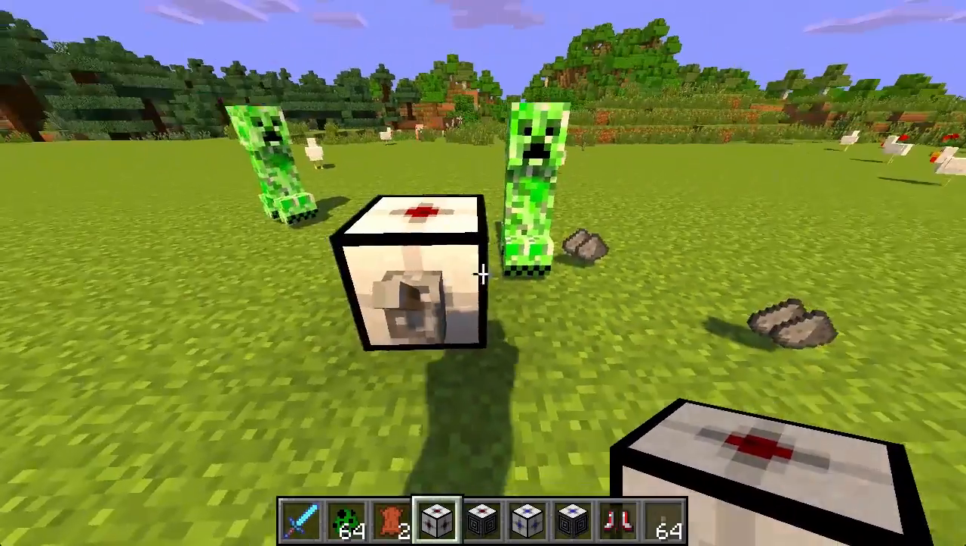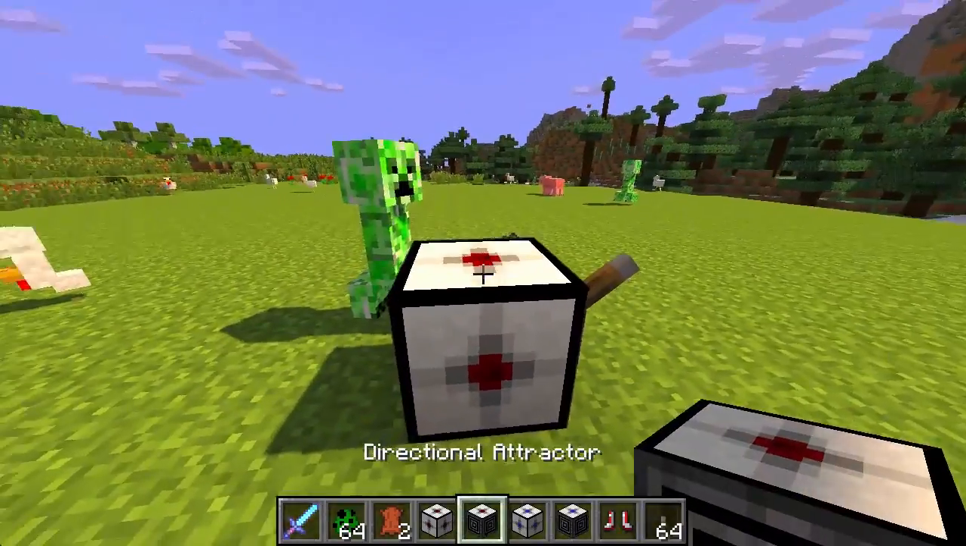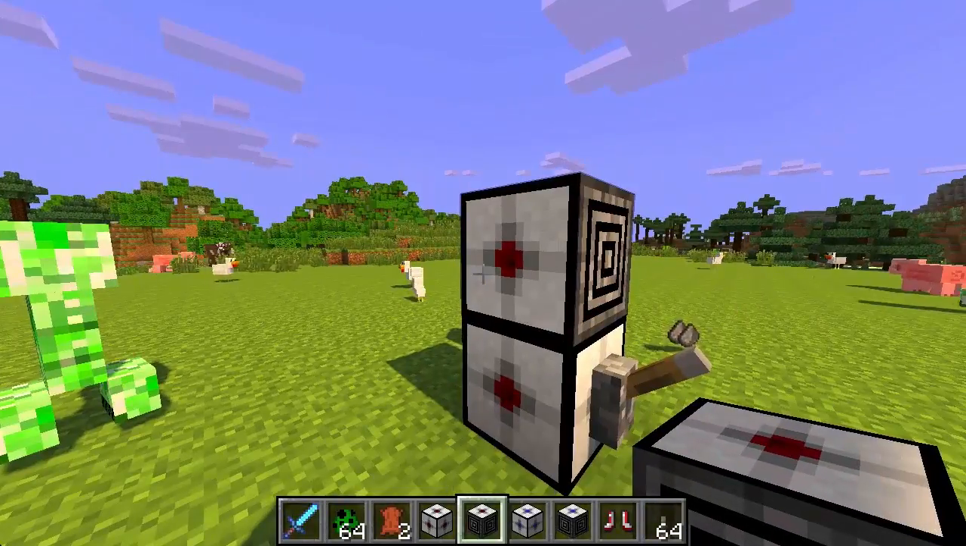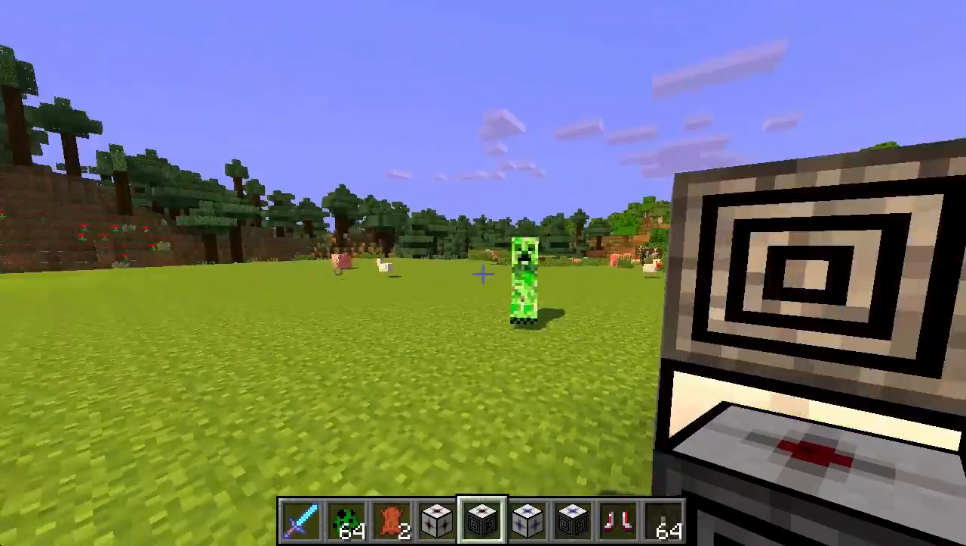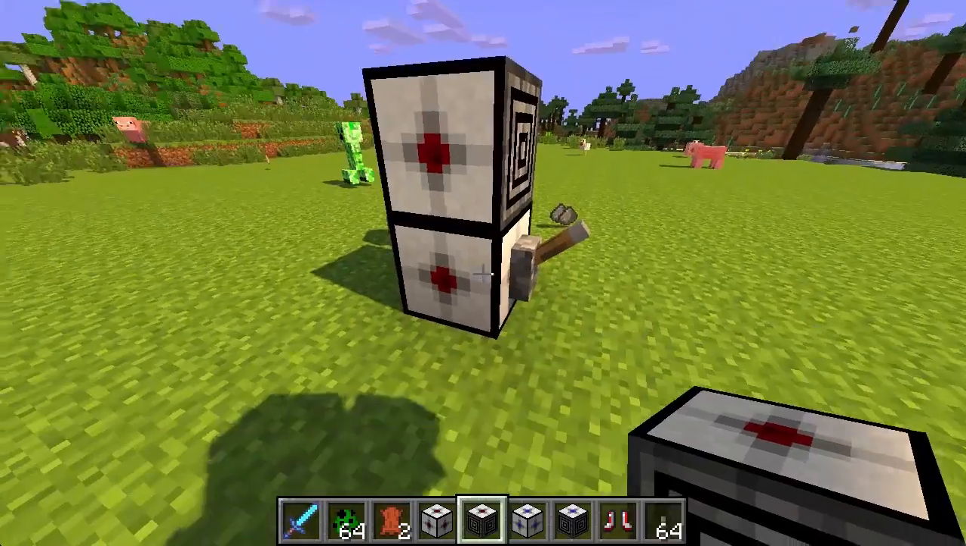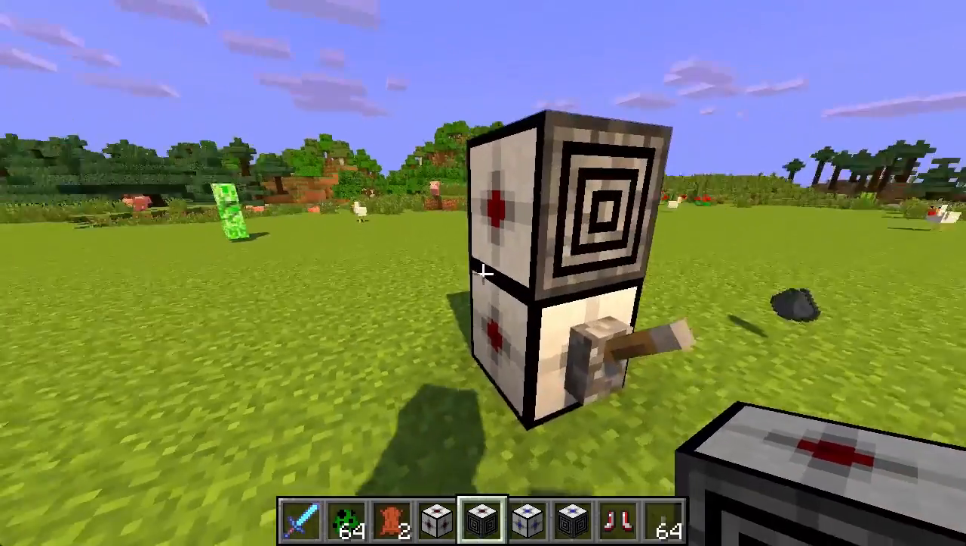So that is the Attractor Block. There is also a version for the Directional Attractor, which you can specify which direction as well, just like the Directional Graviter Block, but instead of turning off gravity, it attracts mobs to it. So those are the Attractor and the Directional Attractor blocks.